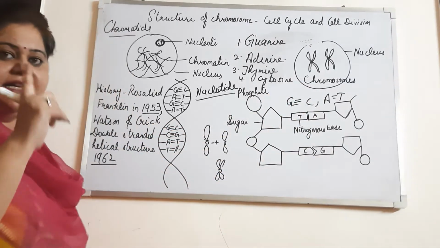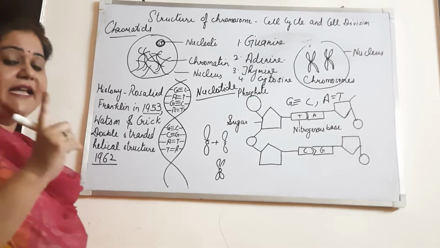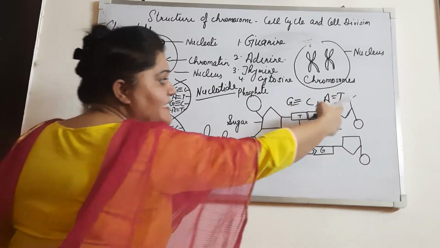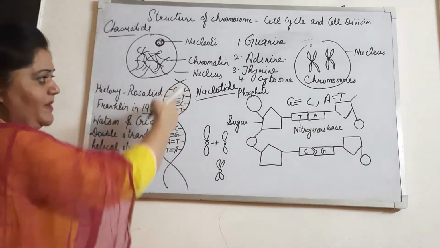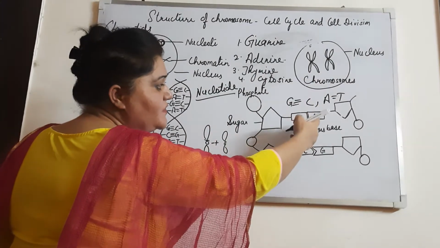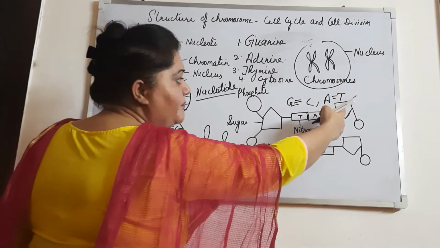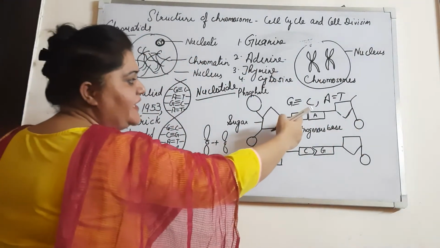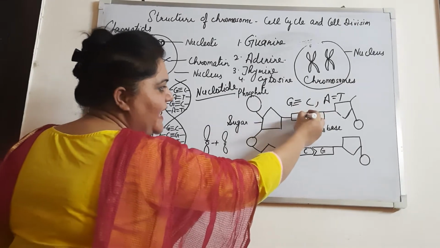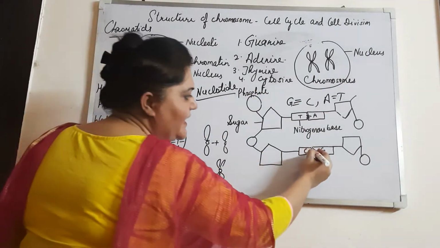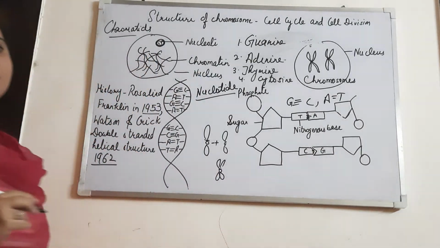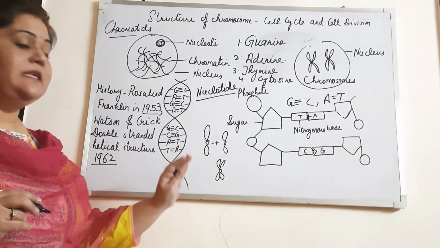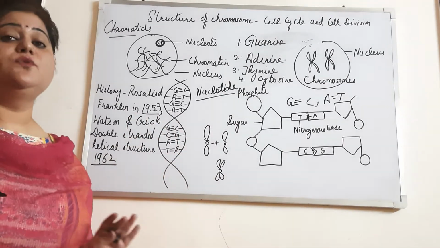One strand contains 3 things. What are those? Phosphate, sugar and 1 nitrogen base. This is the complementary strand, the opposite strand, which again contains 1 nitrogenous base, pentose sugar and the phosphate group. And here we can see we have adenine and thymine, so they must have a double hydrogen bond, and between the others they must have a triple hydrogen bond. I hope that up to this the whole DNA structure is understood.